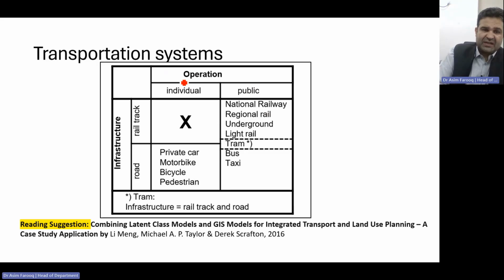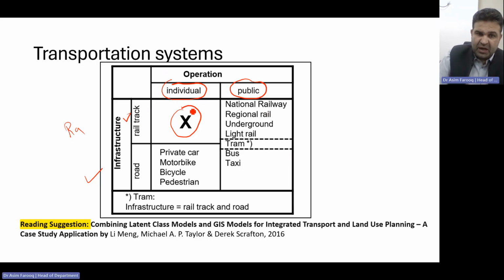That specific chart is divided according to the rights of the transportation system, if we refer it to the individual as well as the public. So for example, if we try to understand the concept between railway and road, we can understand that rail track is not an individual option, it is completely public.